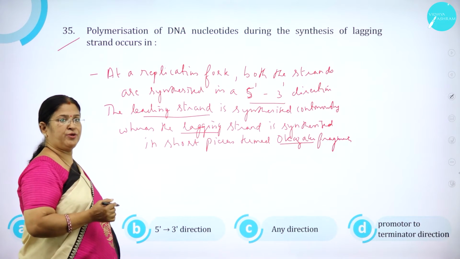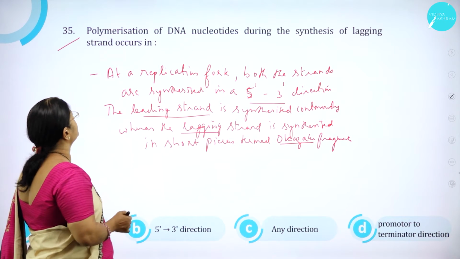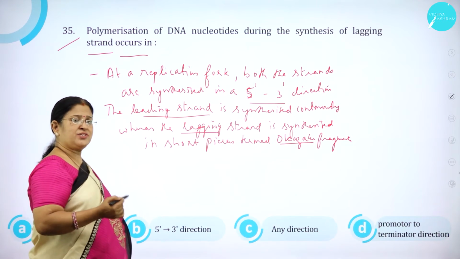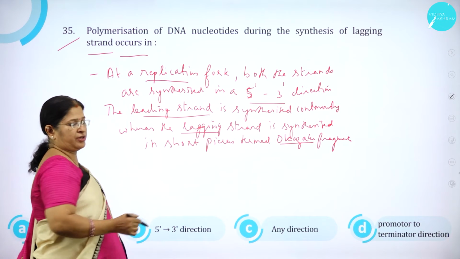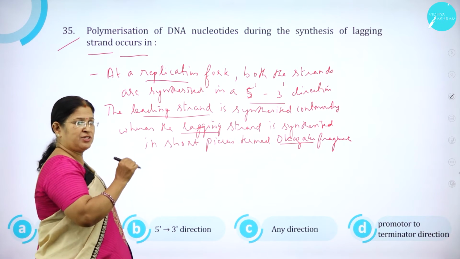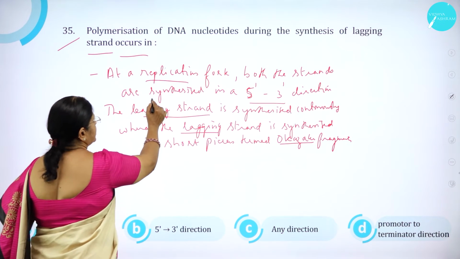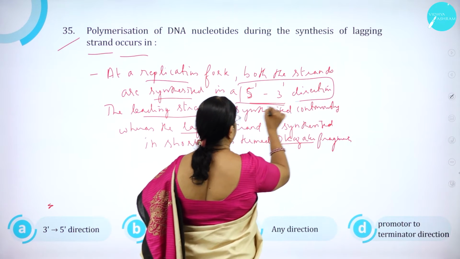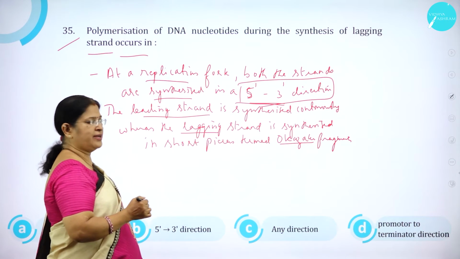Polymerization of DNA nucleotides during the synthesis of lagging strand occurs. As we know, at a replication fork in DNA, semi-conservative DNA replication, at a replication fork, both the strands are synthesized in 5' to 3' direction. So in what direction are they synthesized?